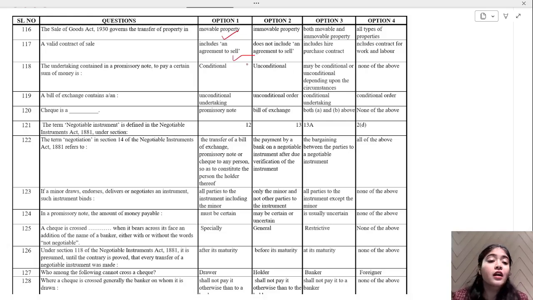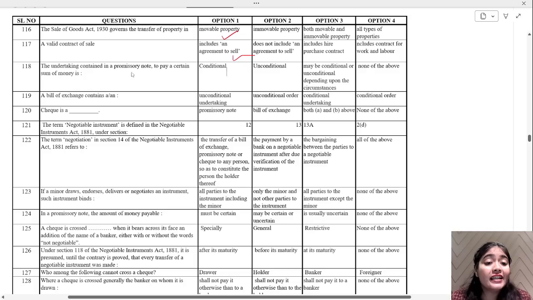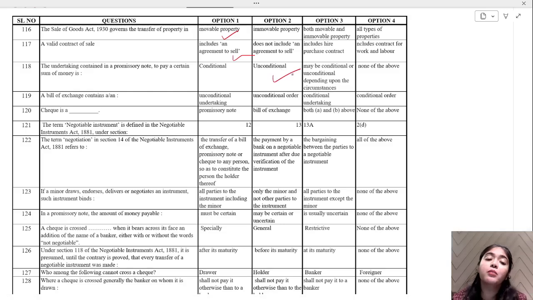Now, the undertaking contained in a promissory note to pay a certain sum of money is conditional, unconditional, maybe conditional or unconditional depending on circumstance, or none of the above. It is unconditional. You can't put conditions in a promissory note. Bill of exchange contains an unconditional undertaking, unconditional offer, unconditional order, conditional undertaking, or conditional order. It is unconditional order.